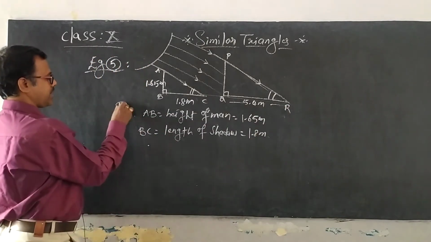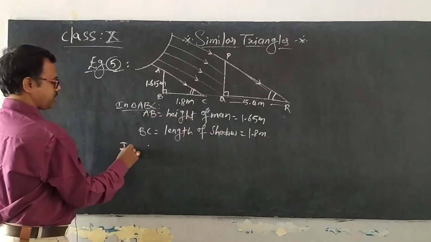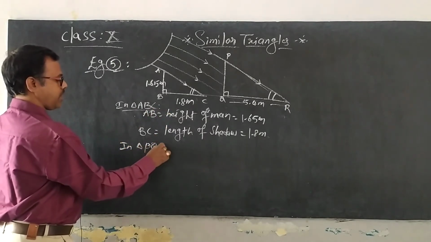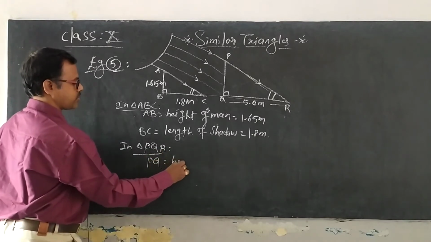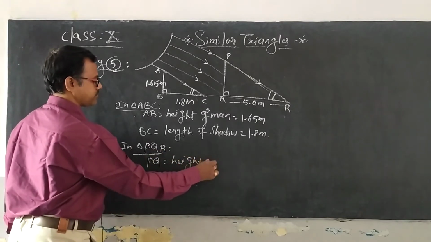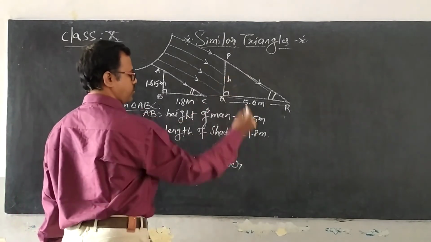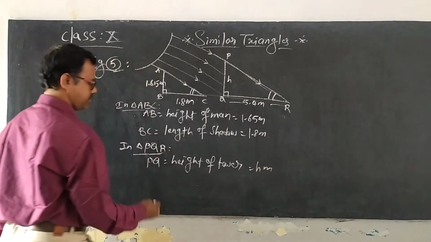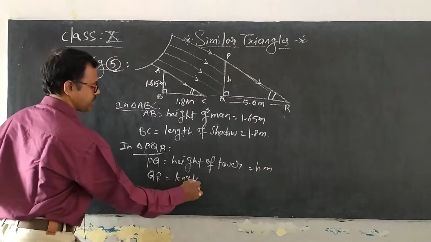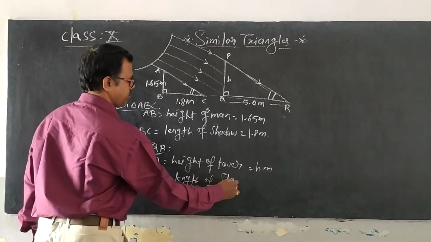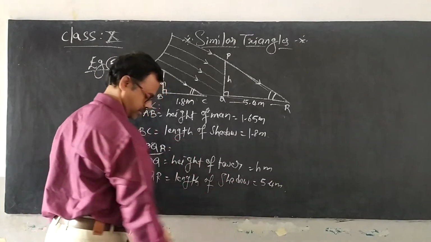So in triangle ABC and in triangle PQR, what is PQ? PQ is equal to the height of the tower, which is unknown to us, that is H meters, where QR is equal to the length of the shadow, which is equal to 5.4 meters.